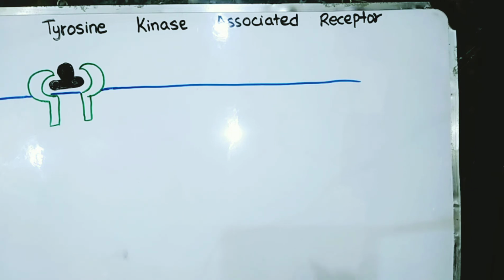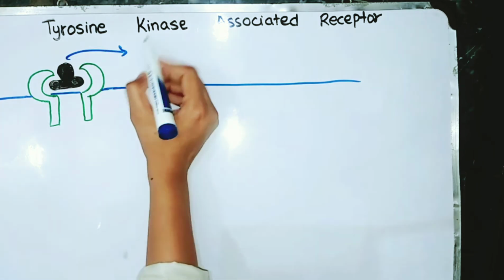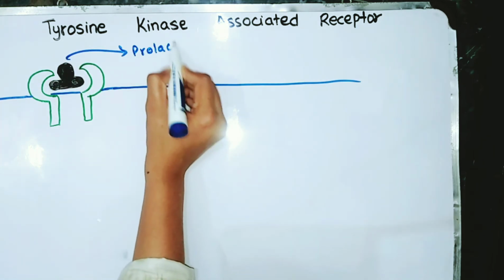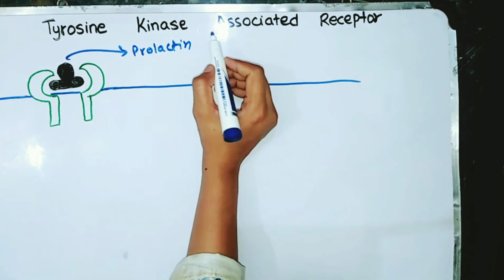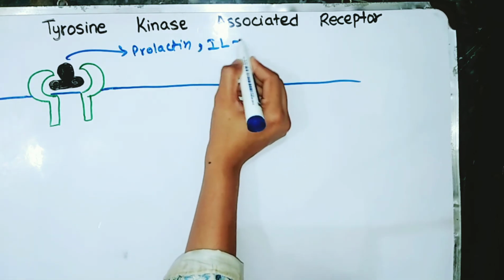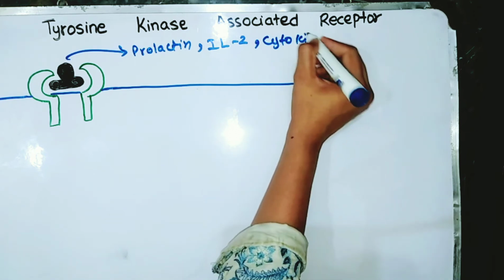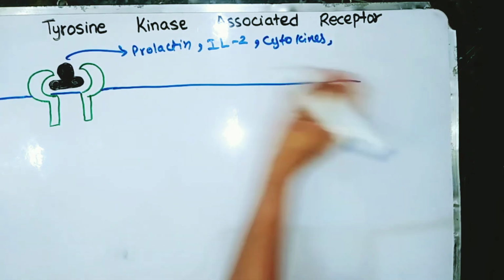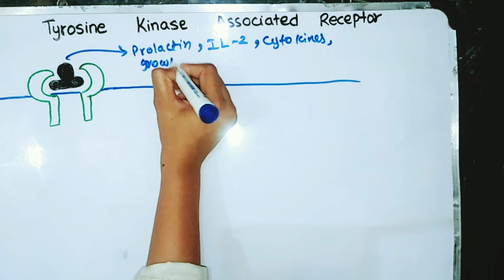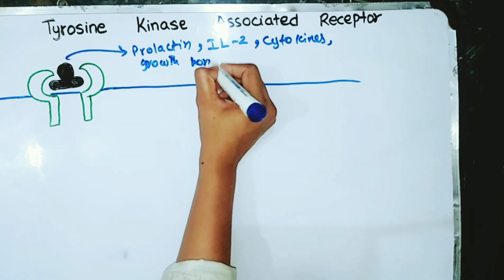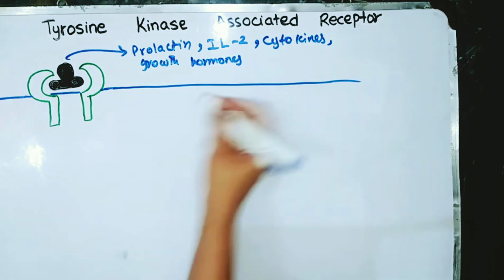So prolactin, interleukin 2, cytokines, and growth hormones can act as ligands for this kind of receptor.